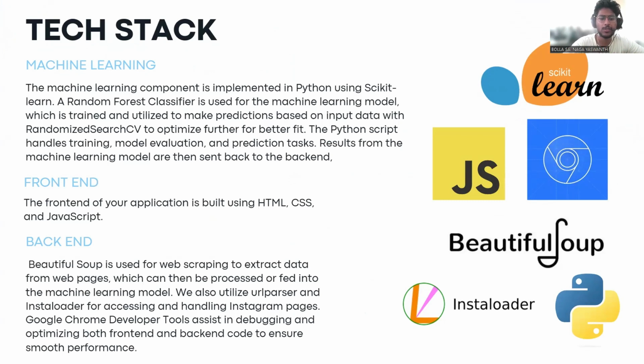For the front end, we have used HTML, CSS, and JavaScript. Our extension is coded entirely in JavaScript with minor HTML code. In the backend, Beautiful Soup was used for extracting data from Instagram through web scraping, and after the machine learning algorithm is applied to the data, it is taken to the JavaScript to display on the front end.